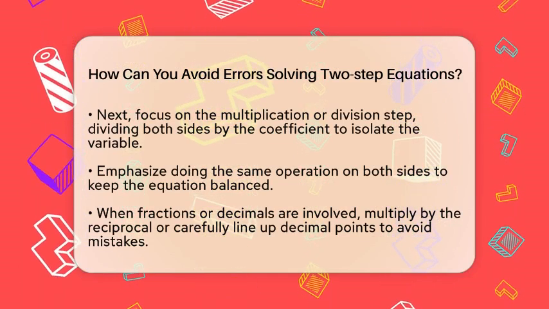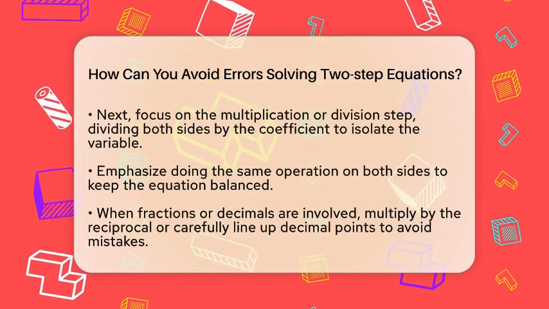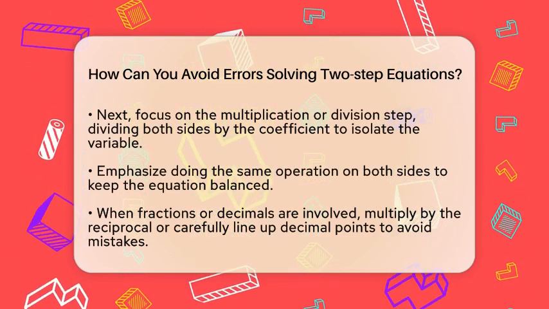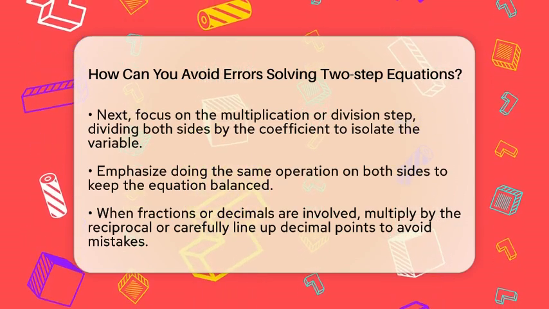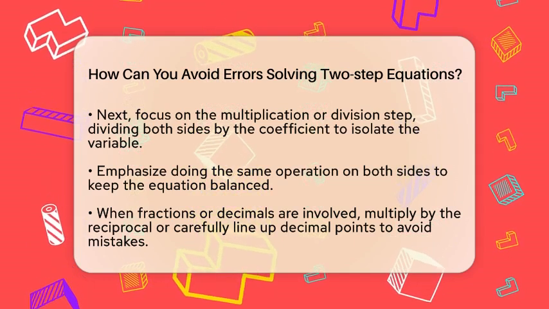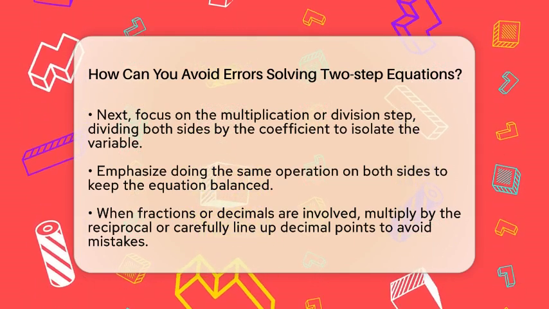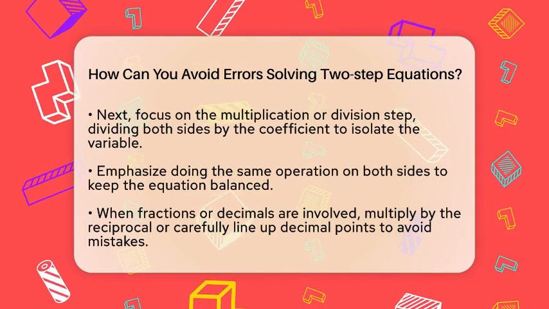Next, focus on the multiplication or division. Once the constant is gone, look at the coefficient, the number multiplying the variable. To isolate the variable, divide both sides by that number. For example, if 3 times a number equals 18, divide both sides by 3 to find the number.